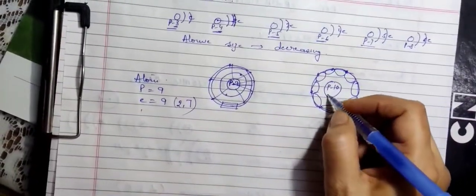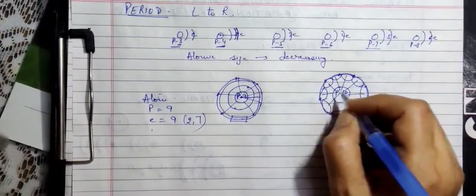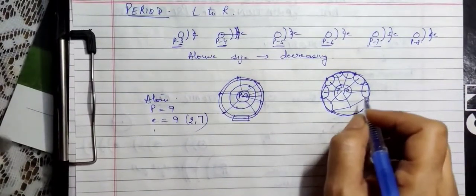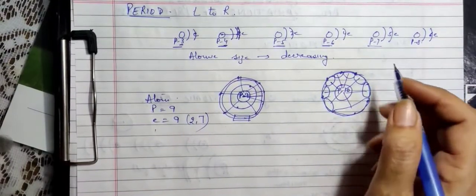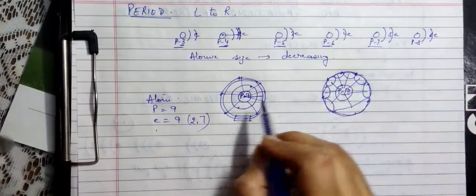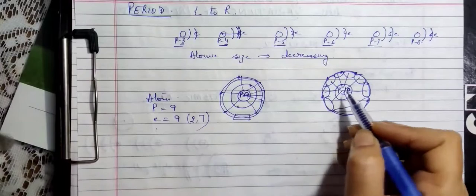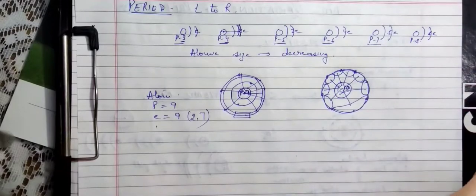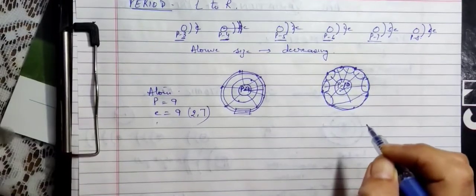Now all these 8 electrons are being pulled by the protons. The protons are pulling the electrons towards themselves. Now there is no place for these electrons to get adjusted while being strongly pulled by the protons. I will repeat what I am trying to say. The 10 protons are pulling all these electrons towards themselves. Here 9 protons were pulling, but here 10 protons are pulling. So relatively this pull is stronger. As a result, the outermost shell should get closer to the nucleus. But it does not happen because there is no place for the electrons to get accommodated.